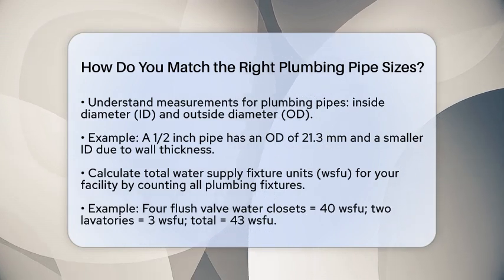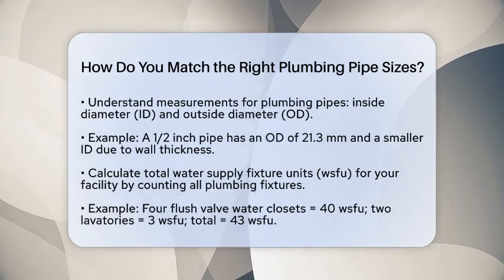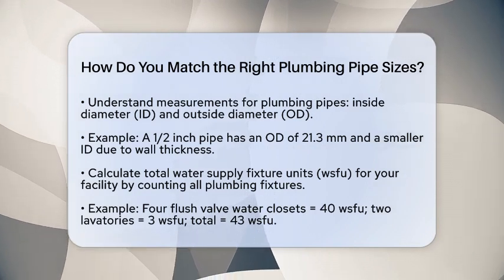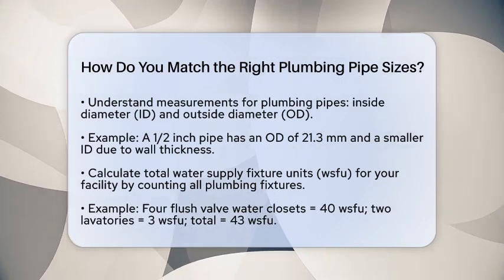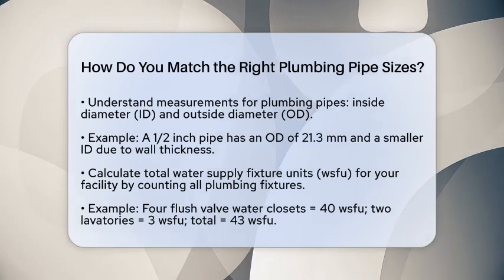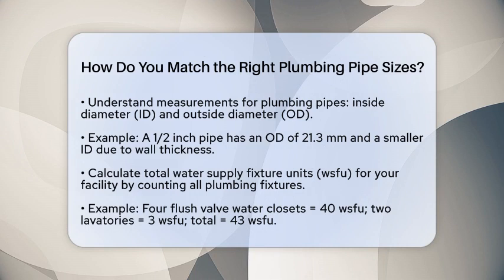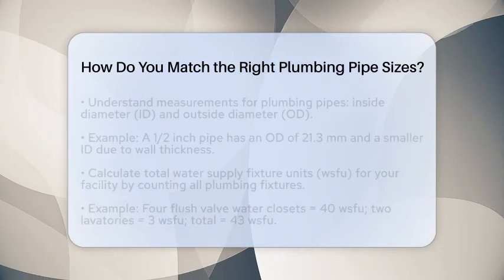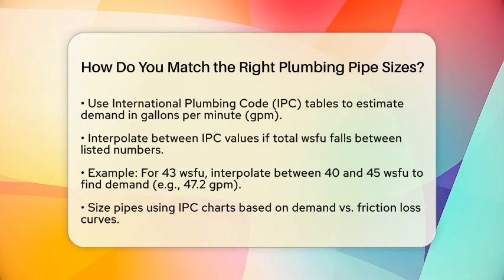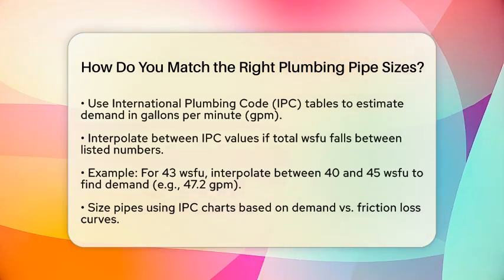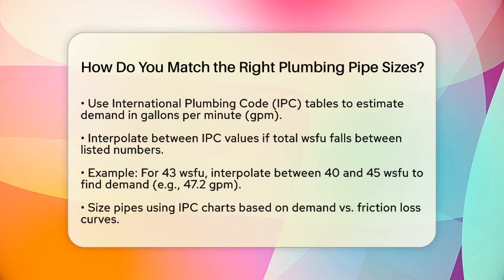When sizing plumbing piping systems, you need to follow a few key steps. Start by calculating the total number of water supply fixture units, WSFU, required for your facility. This includes counting all the plumbing fixtures like sinks, toilets, and washing machines. For instance, four flush valve water closets would be 40 WSFU, and two lavatories would add another 3 WSFU, making a total of 43 WSFU.